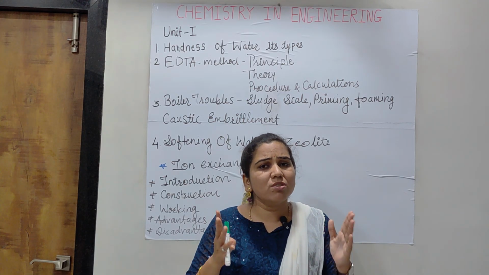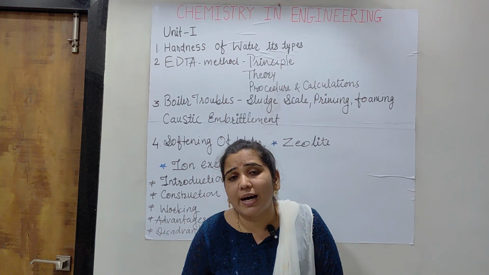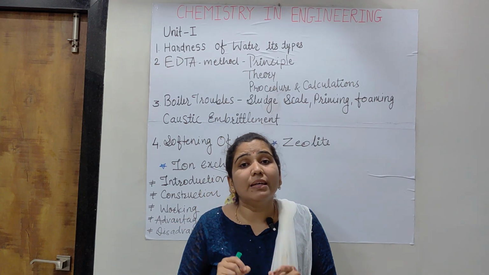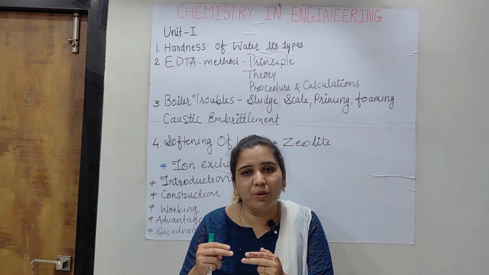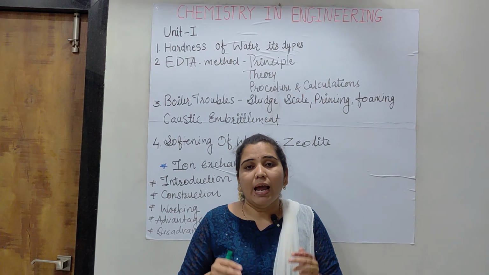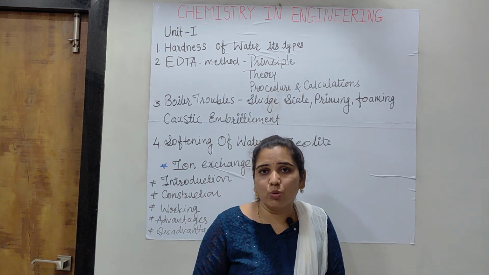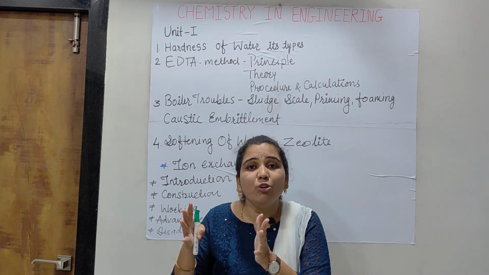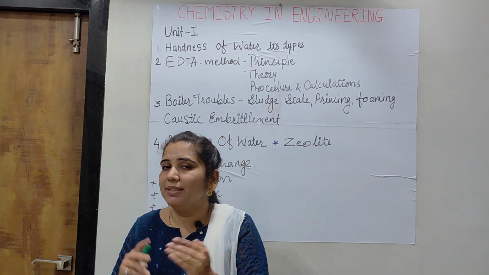During that, my important suggestion to you is that you must first determine the multiplication factor of NaCl, which is 50 upon 58.5, and it is to be multiplied with the amount of NaCl which is given in that particular problem. So that will be your hardness, and if the amount of water is given, that is to be divided by that amount.